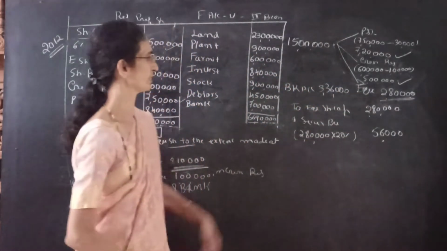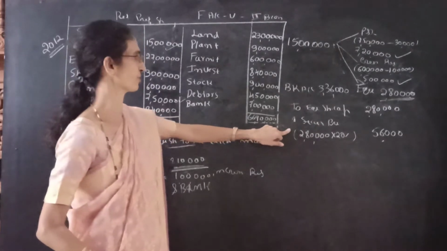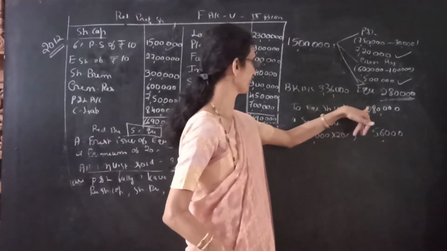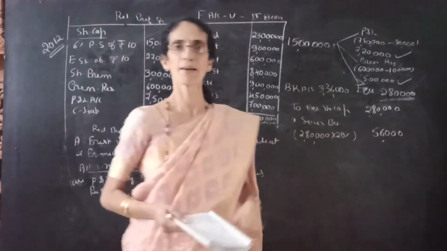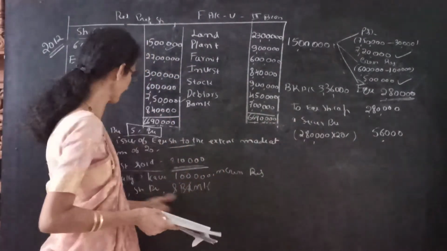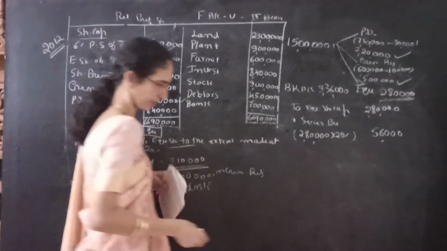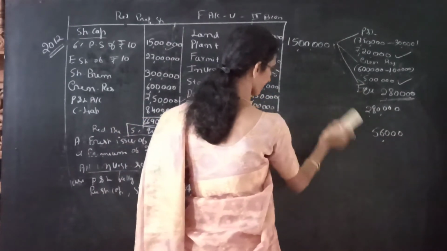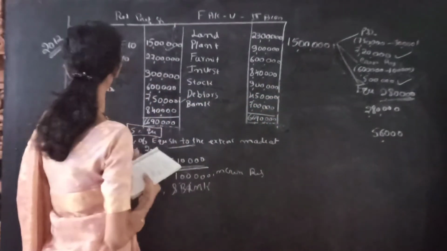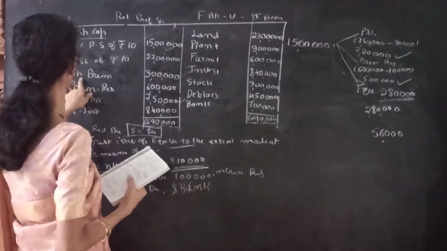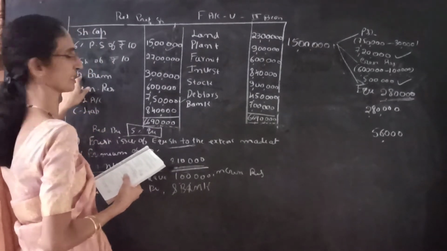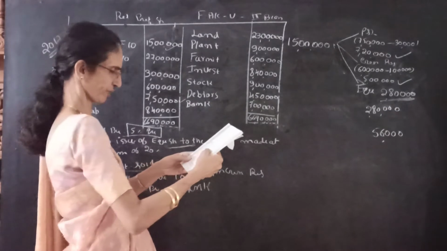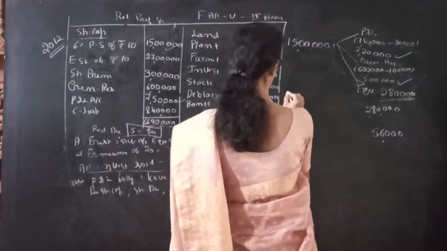3,36,000. So this is the entry for the fresh issue of shares: Bank account debit to equity share capital to securities premium account. Next entry is for the payment of premium on redemption of preference shares. We can give it from the securities premium account or share premium account. Here it is given as share premium account, so we can utilize the share premium account.